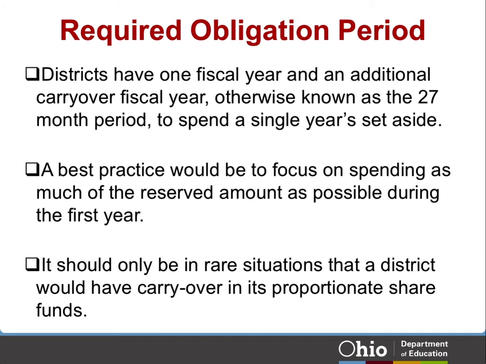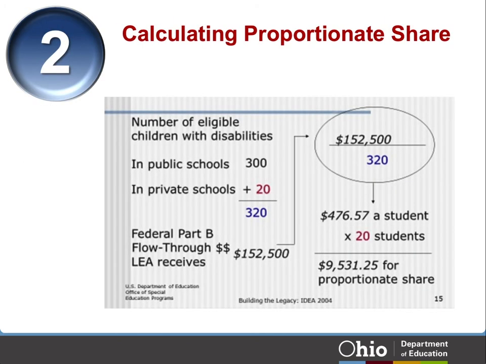If the district doesn't expend all the proportionate share of its Part B subgrant by the end of the fiscal year for which Congress appropriated the funds, the district must obligate the remaining funds for special education and related services to parentally placed non-public school children with disabilities during a carryover period of one additional year. This slide illustrates a simplified form of the calculation.